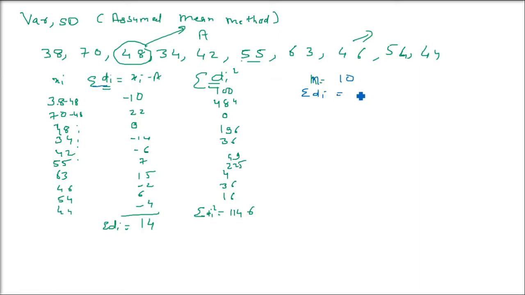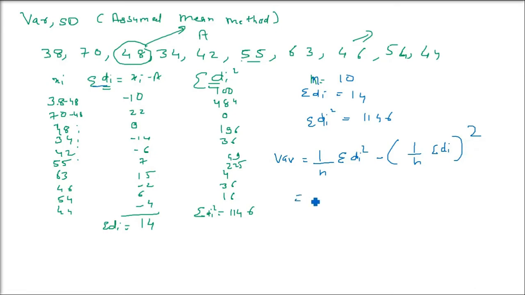Sigma di is 14. Now sigma di whole square. Whenever I am saying di, I am talking about a subscript, okay? It's not d times i, it's d subscript i. So variance will be what? 1 by n sigma di whole square minus 1 by n sigma di and this whole square.